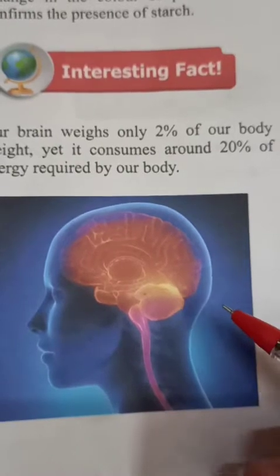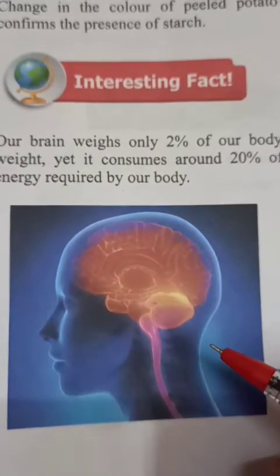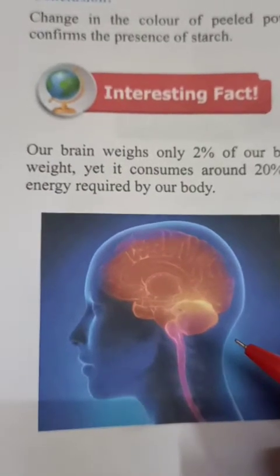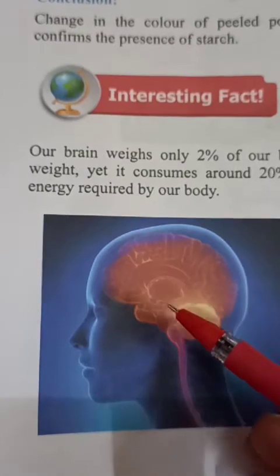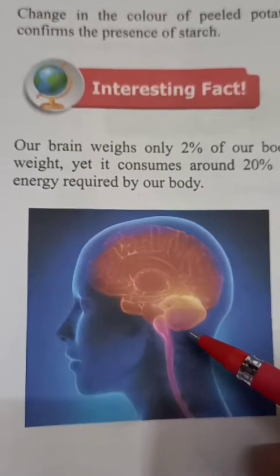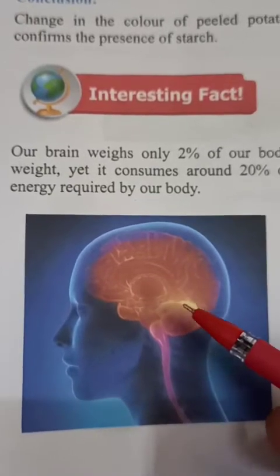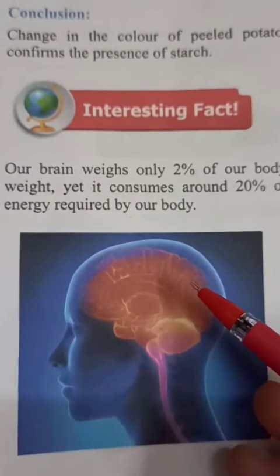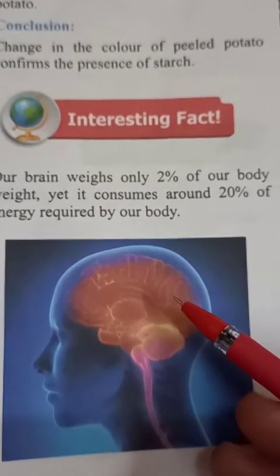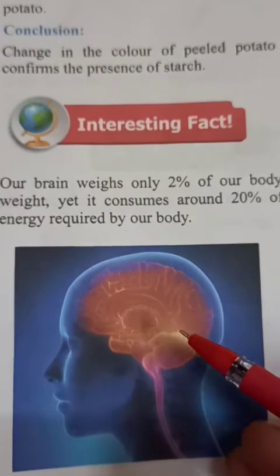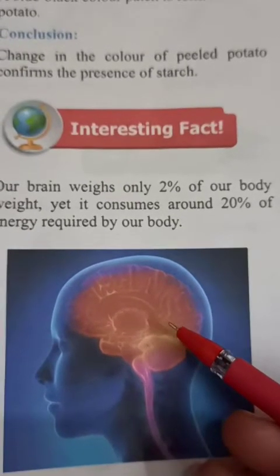Whatever processes are taking place inside the body or outside the body, whatever actions we perform, all the actions are controlled by our brain only. So it is the master of our body. Whatever work it does daily or every time, according to that it requires energy.